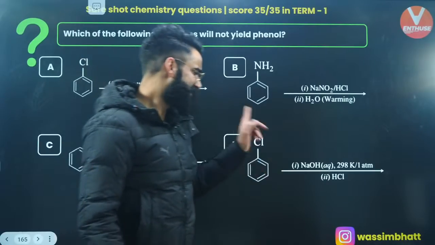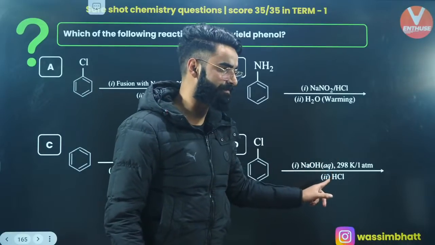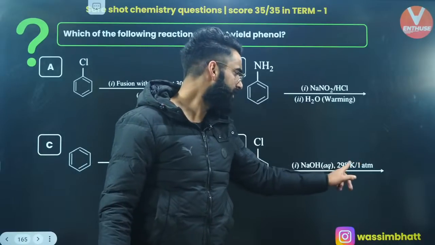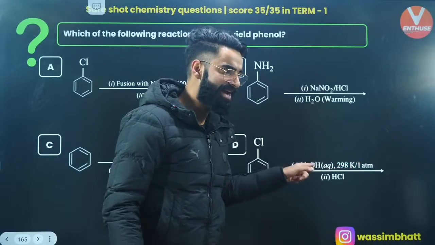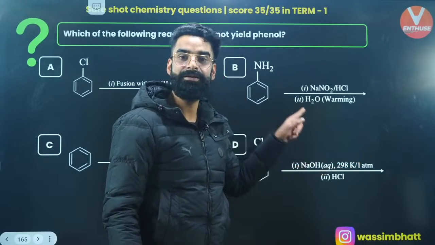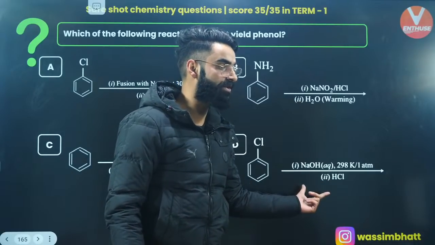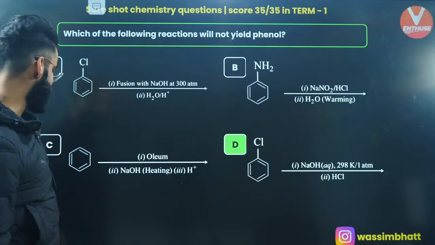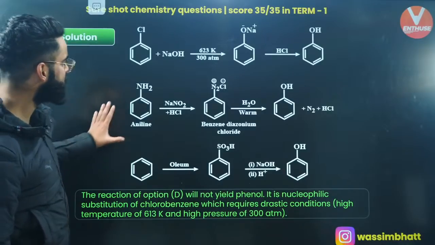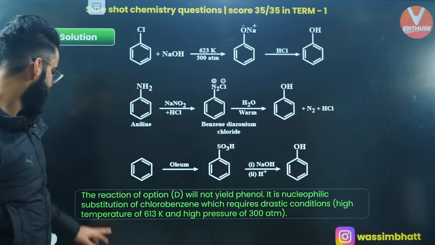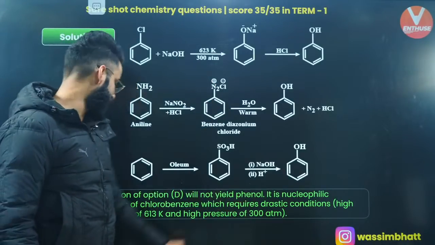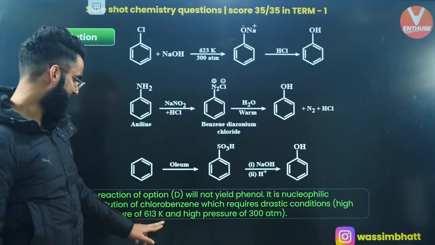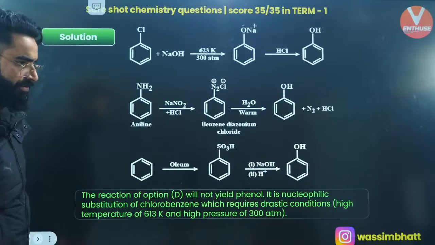Why is that? Because this reaction takes place under drastic conditions, right? The temperature is approximately 613 Kelvin, something like that. But over here, the temperature is given as 298 Kelvin. The drastic conditions are not given. So option D is the one which is not going to yield phenol. Yes, it's option D. It's a nucleophilic substitution of chlorobenzene, which requires drastic conditions, a high temperature of 613 Kelvin and a high pressure of 300 atm, which was not given to us, right?